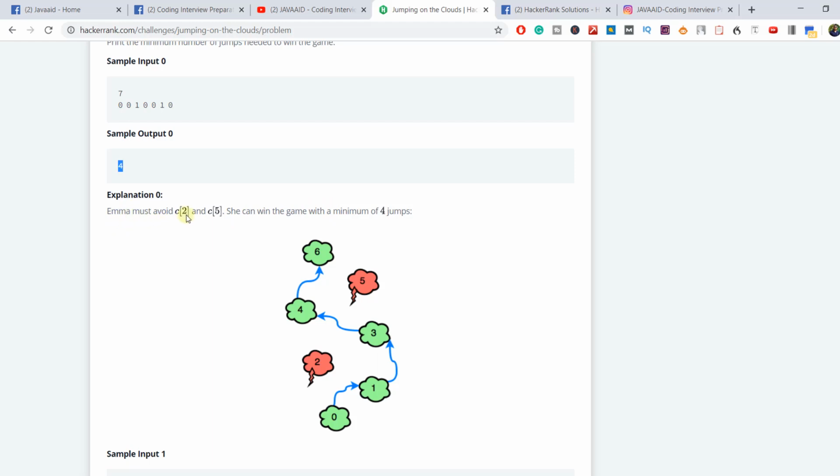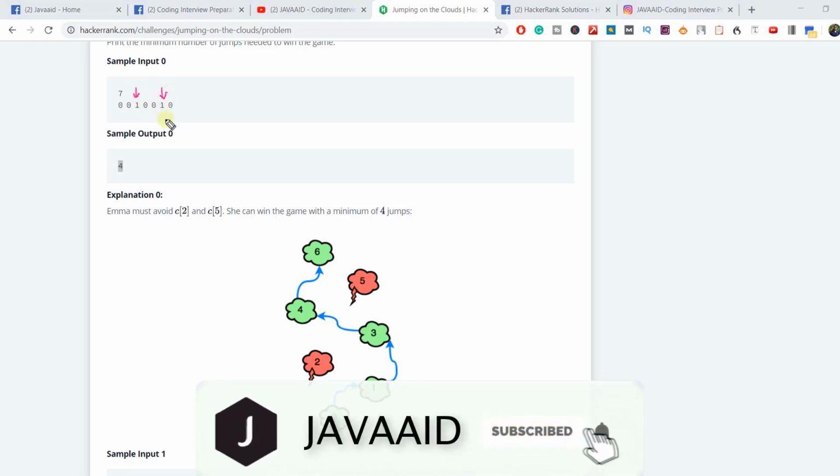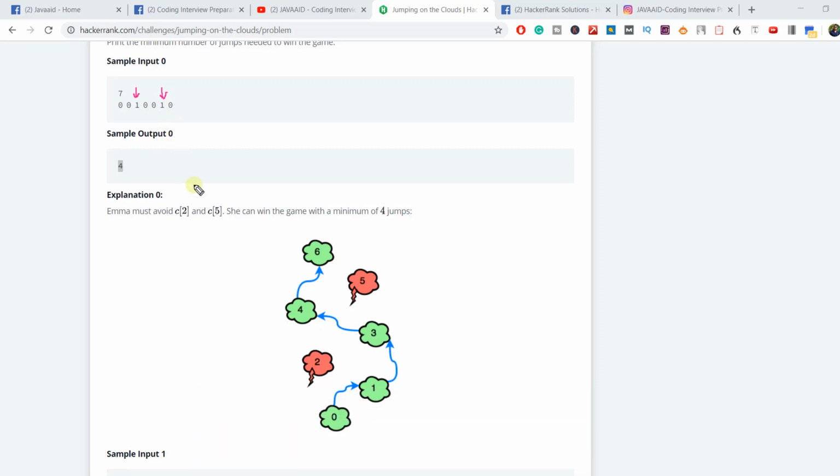Emma must avoid c[2] and c[5], because c[2] is 1 and c[5] is also 1, which means thunderheads that need to be avoided. She can win the game with a minimum of 4 jumps. So she can jump first here, then here, then here, then here. You can see the total number of jumps required is 4.